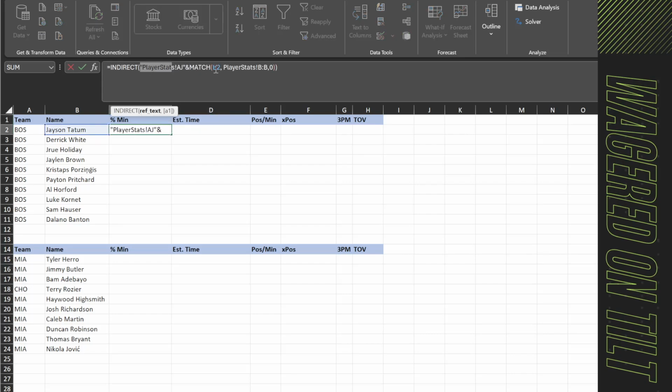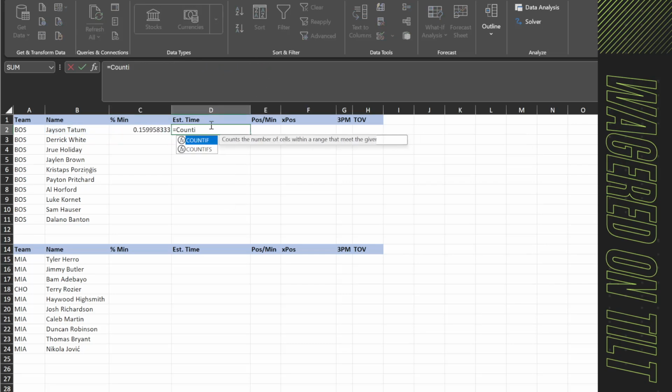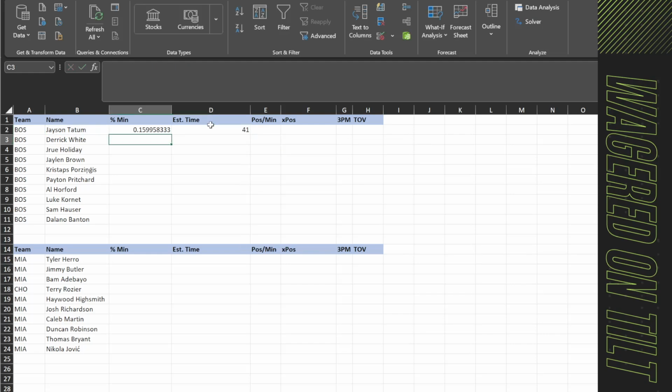So in here, I'm going to grab this information right here. I'm going to say equals COUNTIF, and we're going to put in the range information, and B2. So we have the range here, and then this one pulling in the first record.